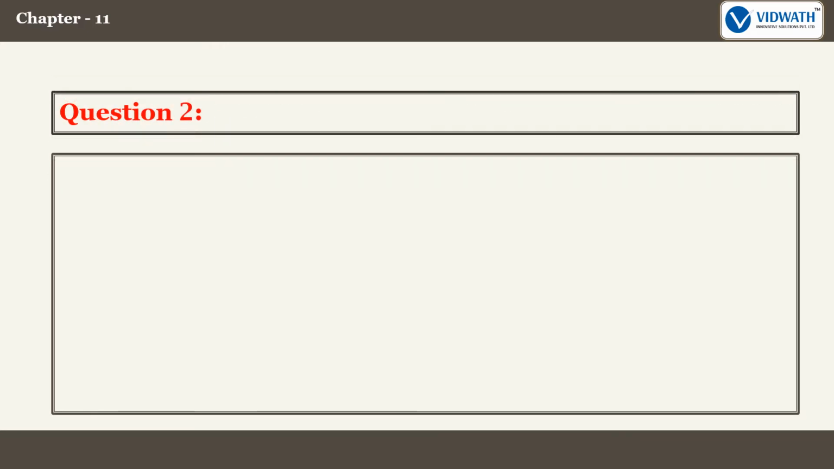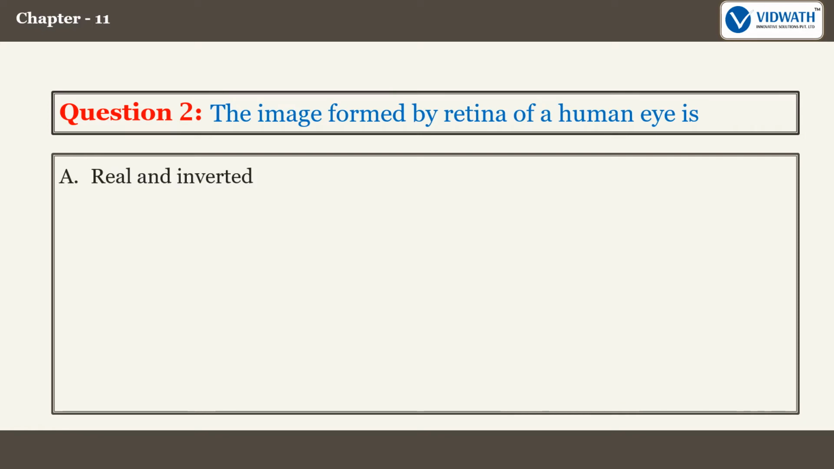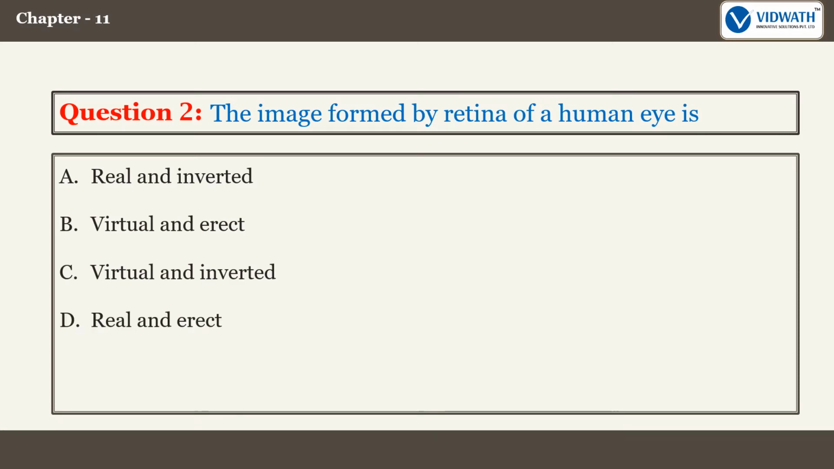Question 2. The image formed by retina of a human eye is option A. Real and inverted, option B. Virtual and erect, option C. Virtual and inverted, option D. Real and erect. The correct answer is option A. Real and inverted.